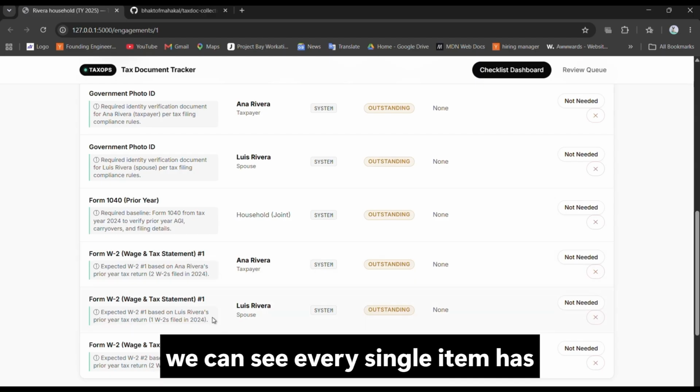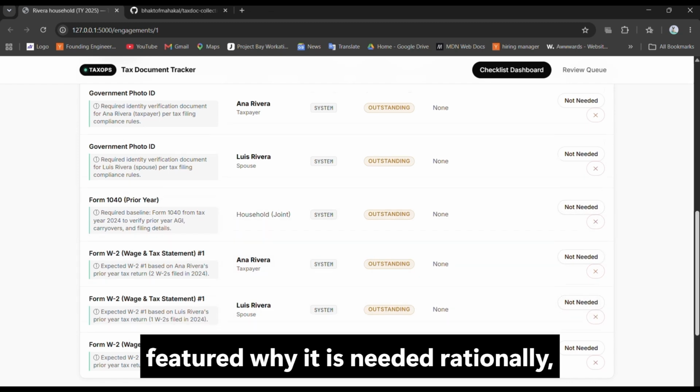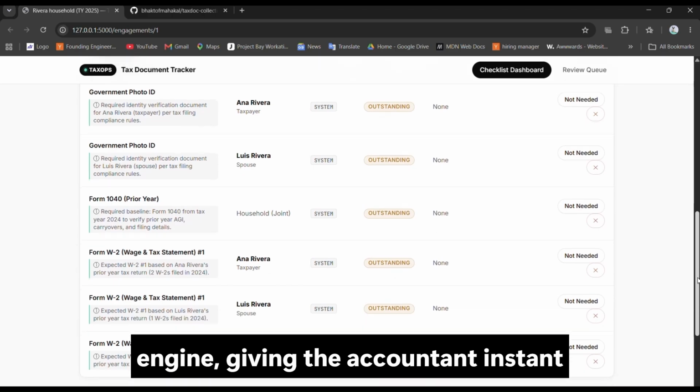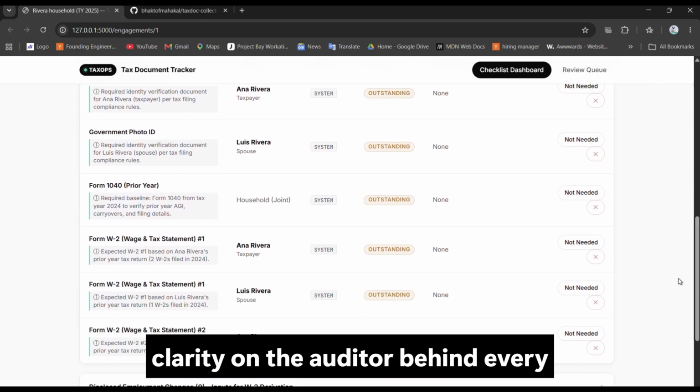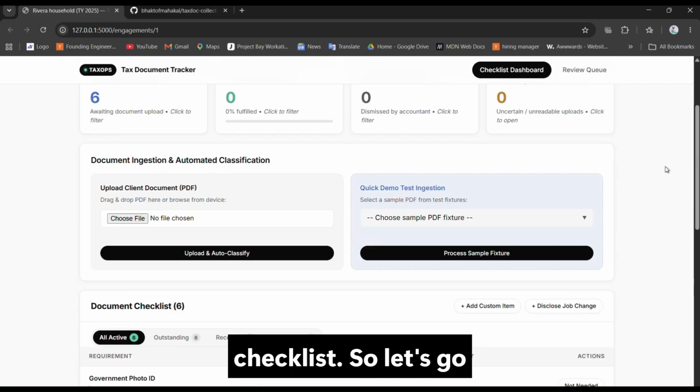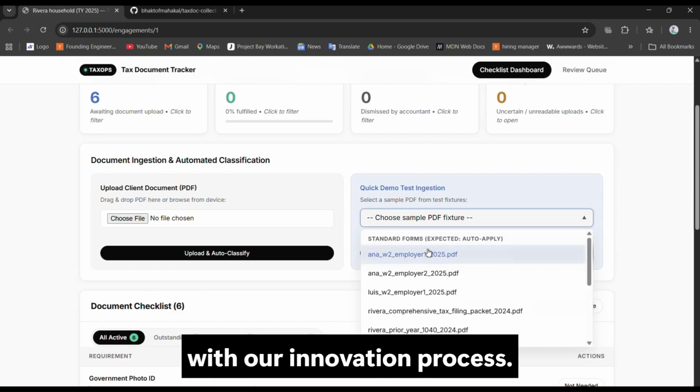And notice we can see every single item has a feature showing why it is needed, a rationale directly derived from the rule-based engine, giving the accountant instant clarity on the audit trail behind every checklist item. So let's go with our engagement process.